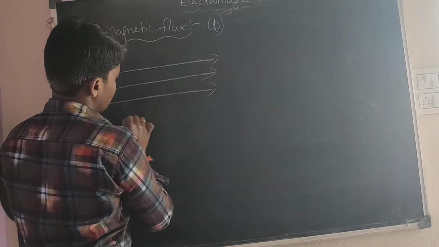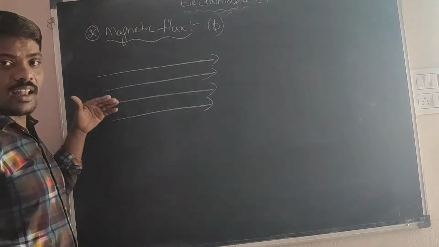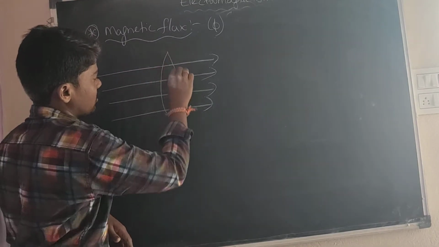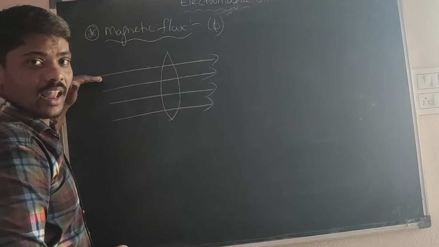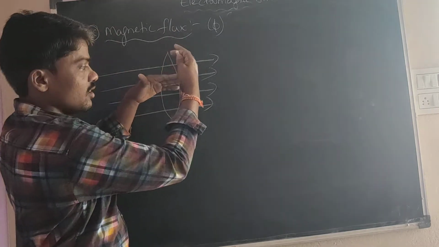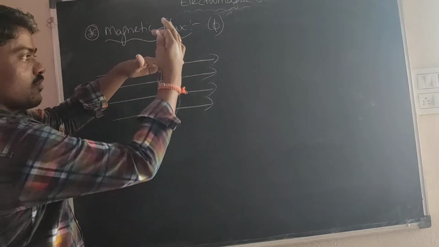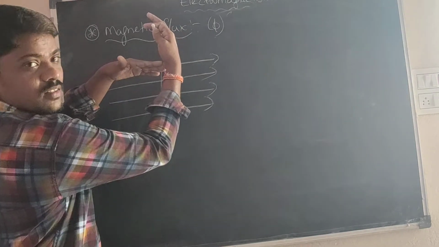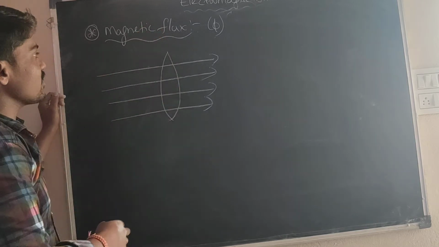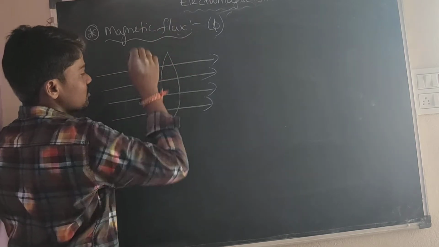Here the lines of forces passing through the area are perpendicular to the field. The lines of forces are in this direction, the area is this one. The lines of forces passing through the area perpendicularly is called the magnetic flux.